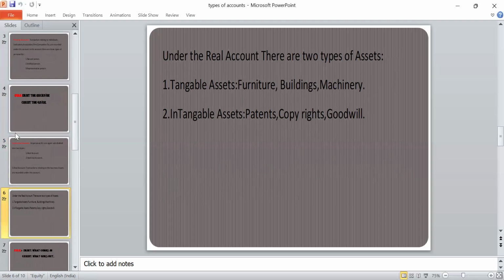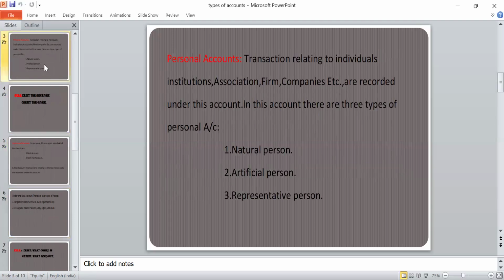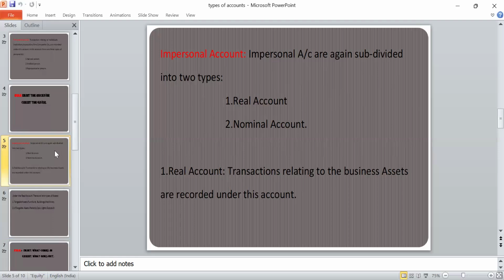Once again, the second account is impersonal account. Impersonal account can be subdivided into two categories, real account and nominal account. According to real account, the transactions are relating to the business assets. Business assets are divided into two categories, tangible and intangible. Examples of tangible: furniture, machinery, land, and building. Examples of intangible: copyrights, patent rights, goodwill, etc.